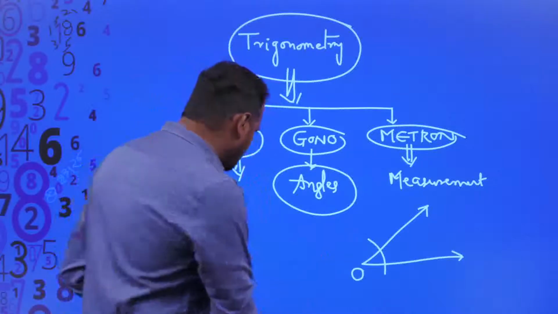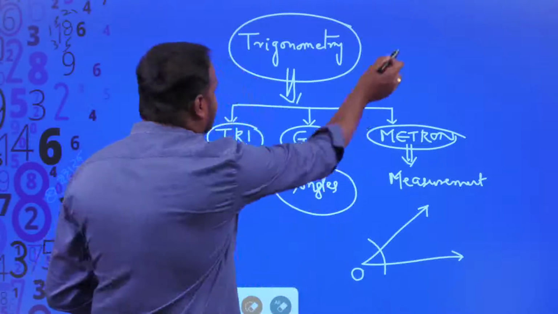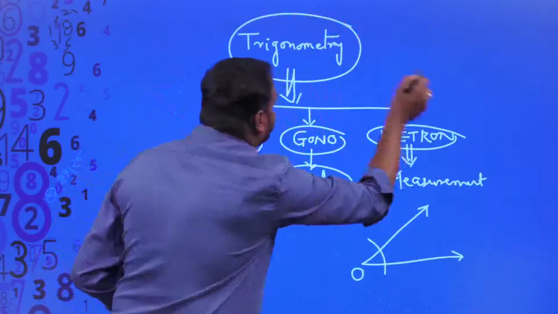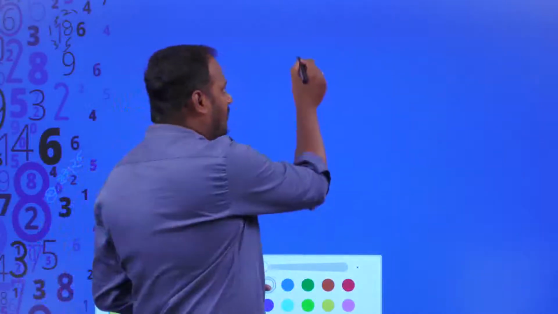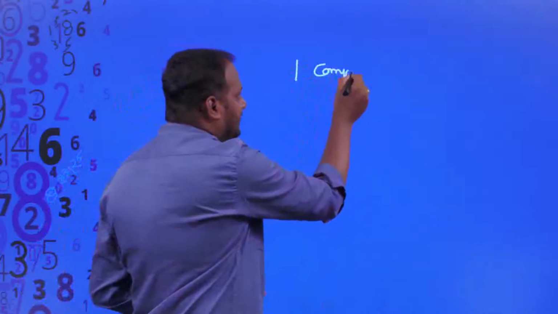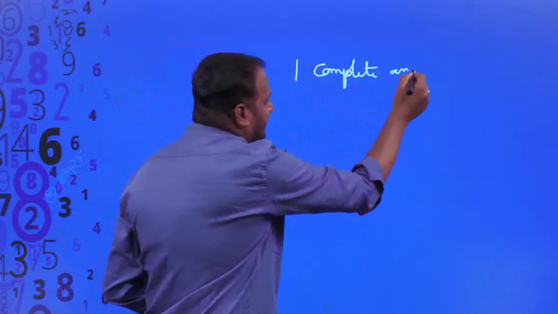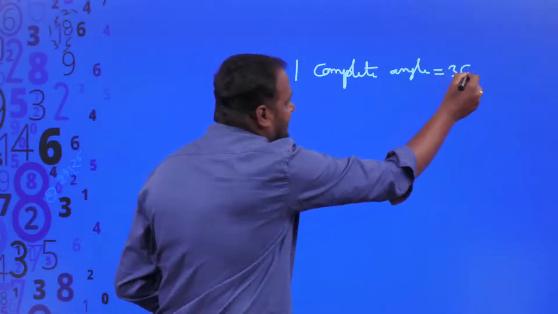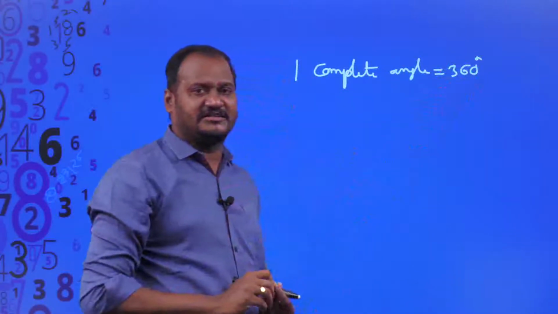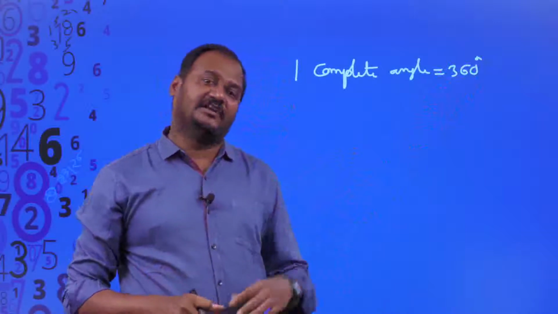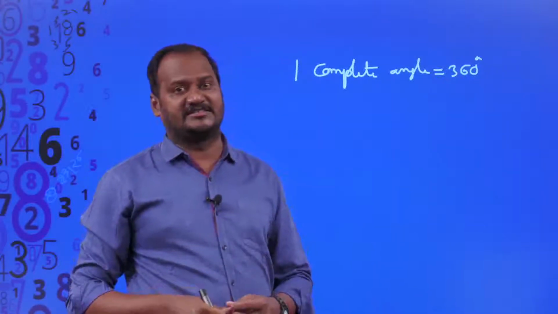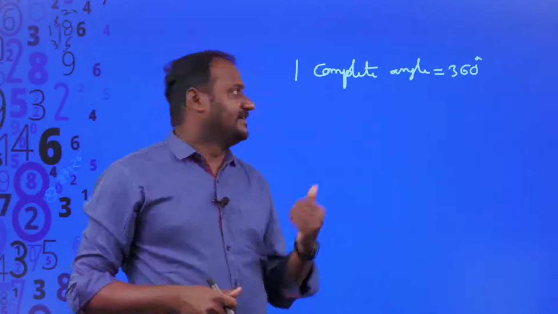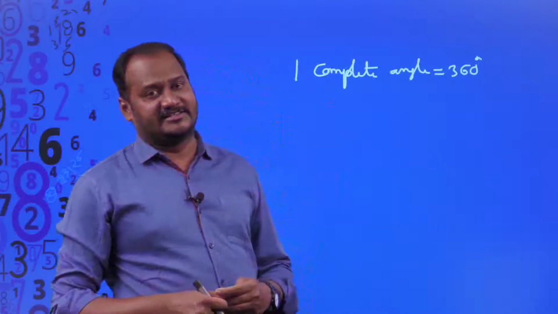And moreover, you all know about a complete angle. What do you mean by a complete angle? Can anybody say what is meant by a complete angle? So one complete angle is known as 360 degrees. Why do you call 360 degrees one complete angle? Why not 361 degrees, or 270 degrees, or some other angle? Why do we call it only 360 degrees? There is a small history behind one complete angle being equal to 360 degrees.